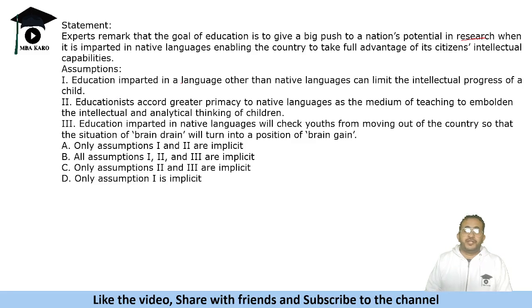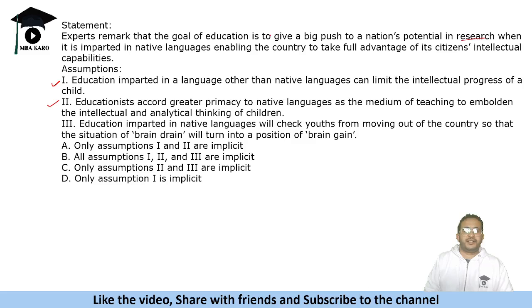Assumption is: education imparted in a language other than native languages can limit the intellectual progress of a child. That is an assumption. That is why the experts say that research should be in the native language, because if you give it in other languages, maybe it can hamper the progress of the child. So this is true. Now, educationists accord greater primacy to native languages as the medium of teaching to embolden the intellectual and analytical thinking of children. Again, that is true because they are focusing on native language.